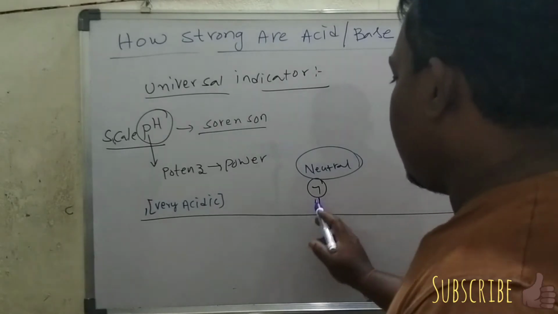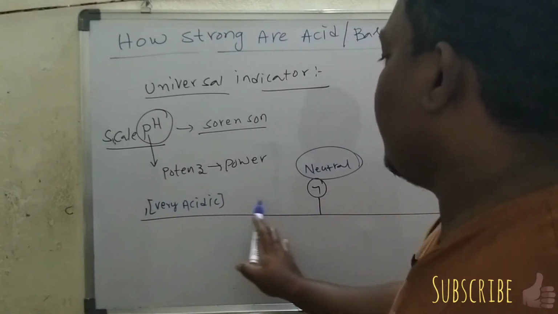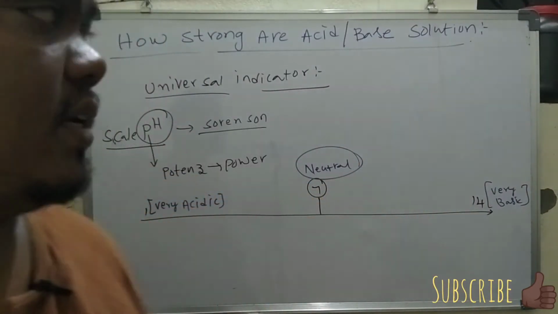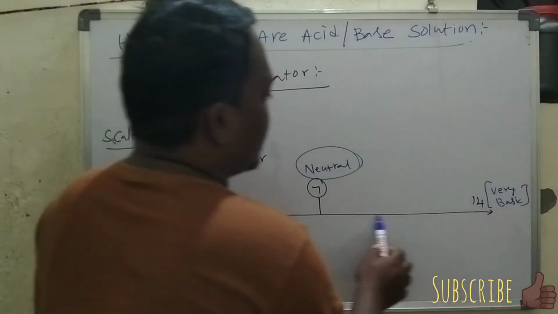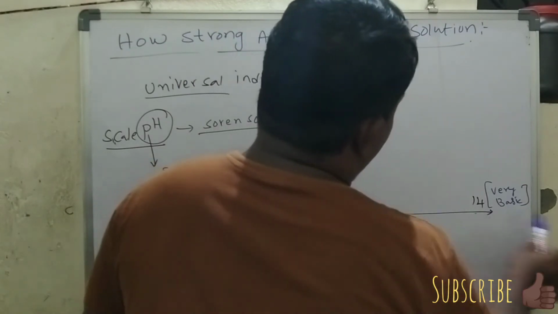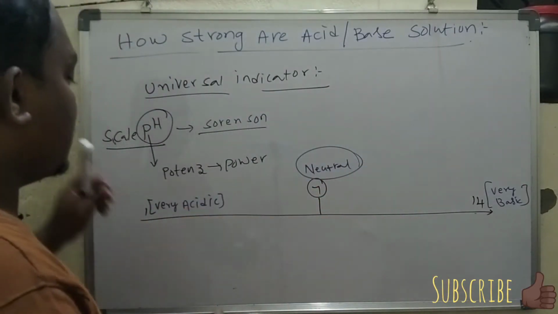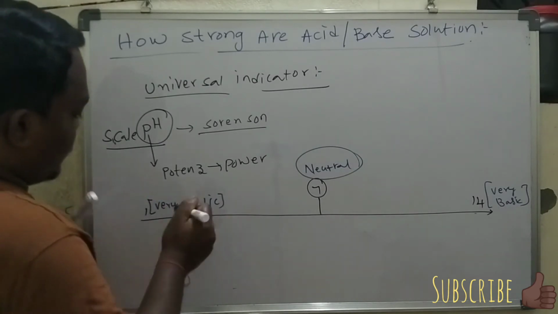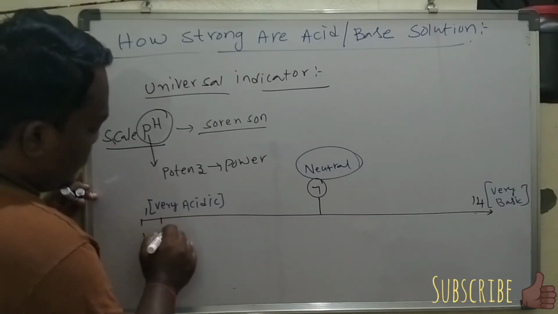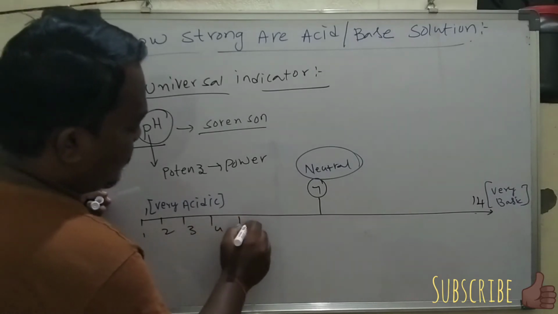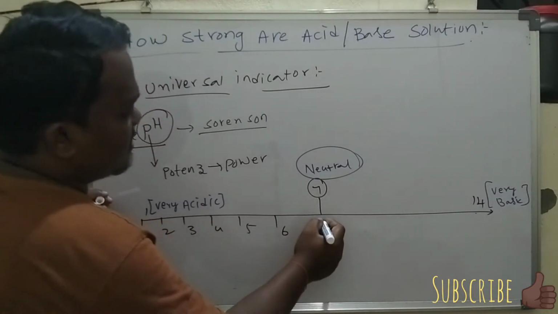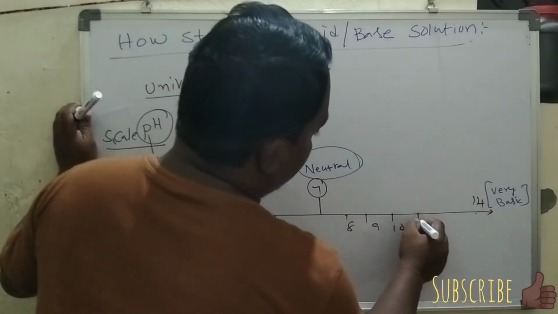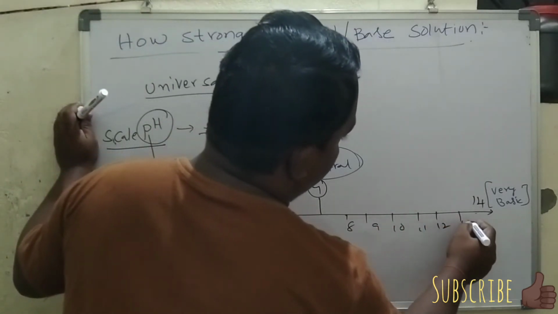Values below 7 belong to the acidic character. Above 7 there will be the basic character. That means if we have 1, 2, 3, 4, 5, 6 and 7 in the middle, and 8, 9, 10, 11, 12, 13 and 14.